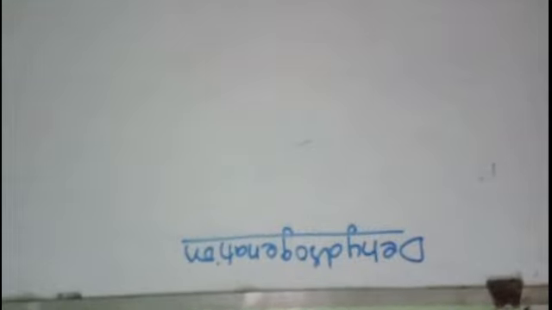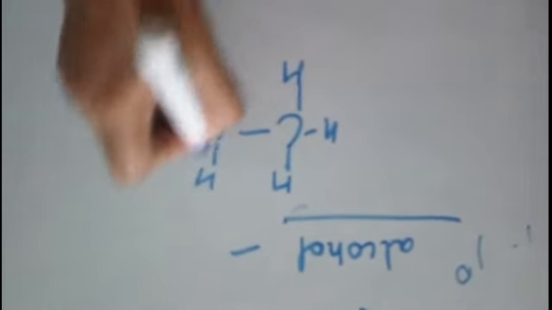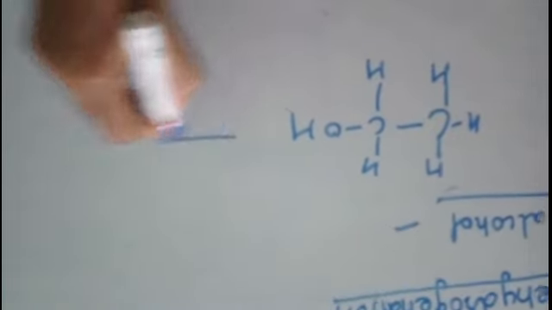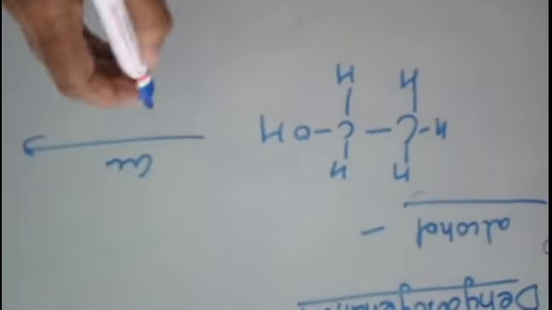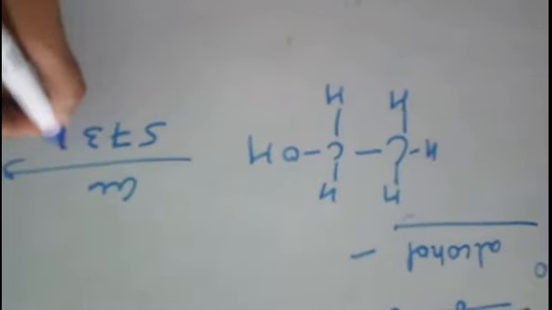It happens in the presence of copper metal at 573 Kelvin temperature, right? In the presence of copper at 573 Kelvin. See how this also we will study separately. For the primary alcohol, when we take primary alcohol, say ethanol, you can take any alcohol. I am taking here ethanol for your simplicity. In the presence of copper metal, and the temperature required is 573 Kelvin.